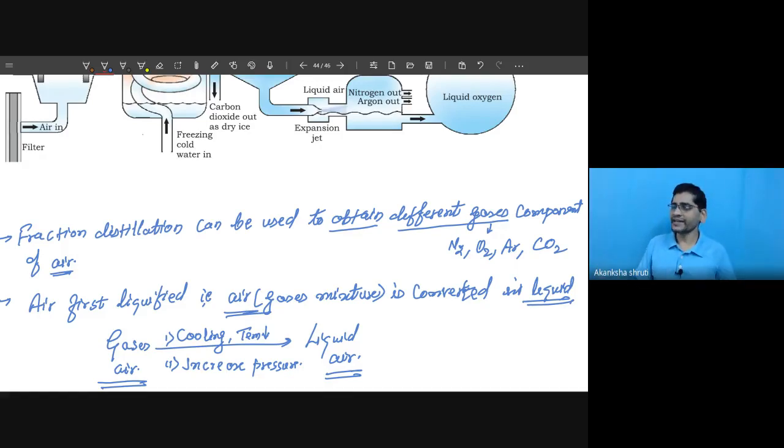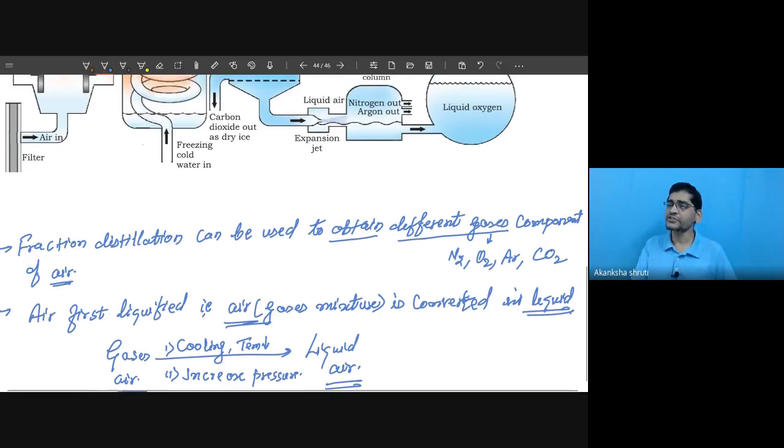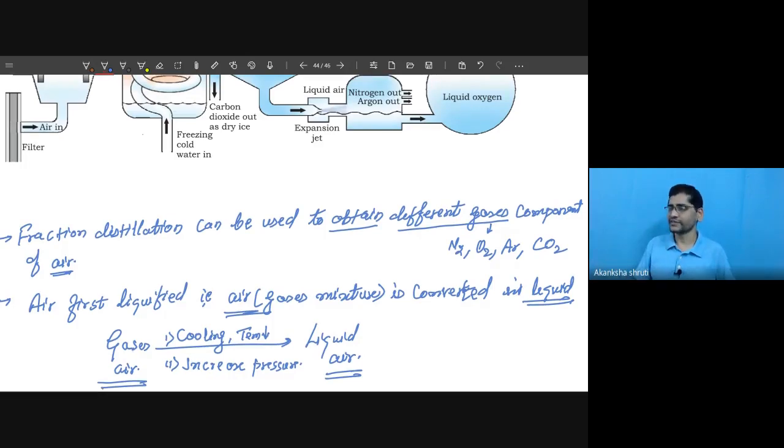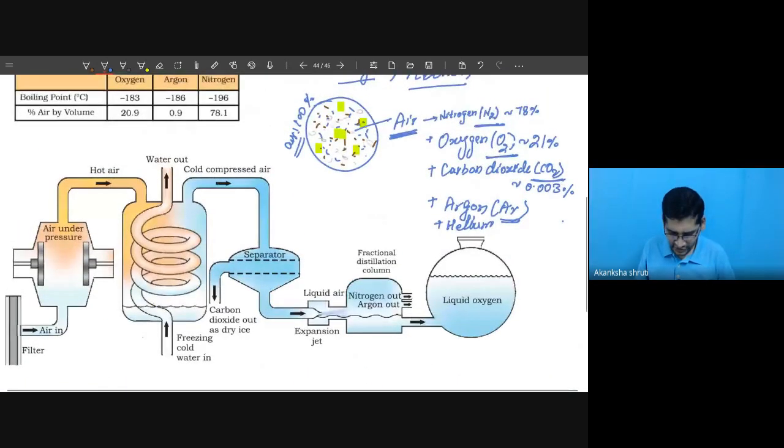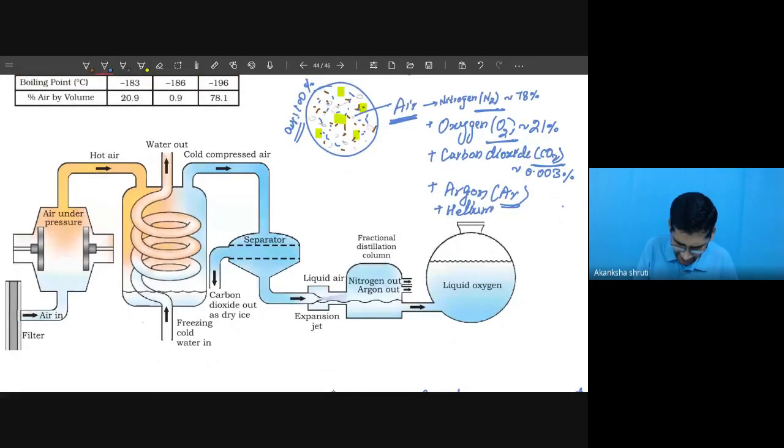Now if we are taking the air from the atmosphere, it contains a large amount of dust also. So dust, water vapor and other things need to be filtered first. So these dust are first filtered. For that, a filter is used at a very early stage. So what is the mechanism used? It is shown in this figure. Students, so very first this filter is used. Are you getting? This is the atmosphere.